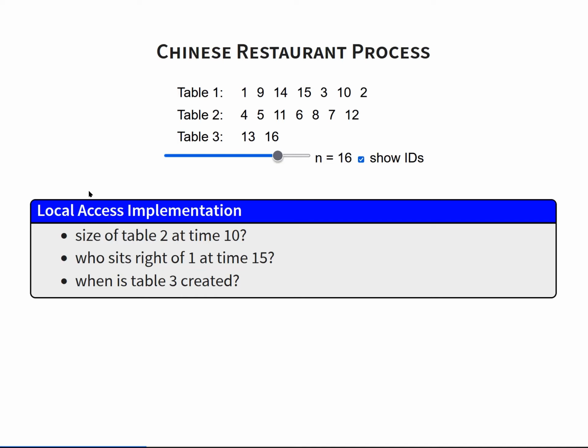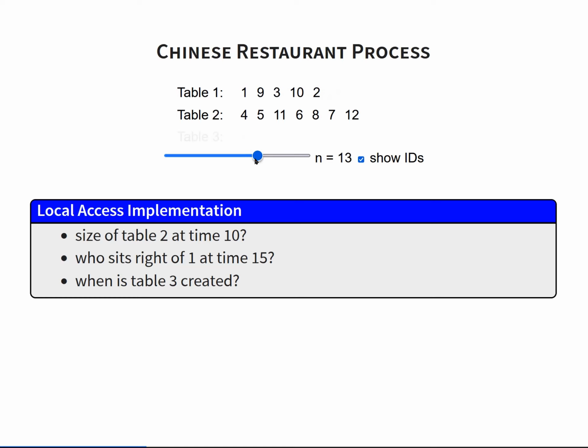This means we want to be able to answer questions like these. What's the size of table 2 at time 10? So, well, it's 5. Who sits to the right of 1 at time 15? Well, it is number 9. And when is table 3 created?